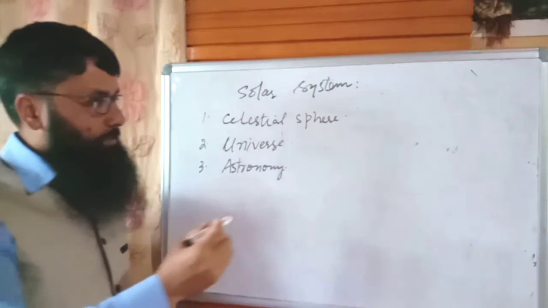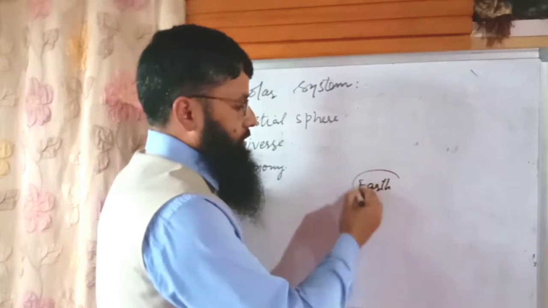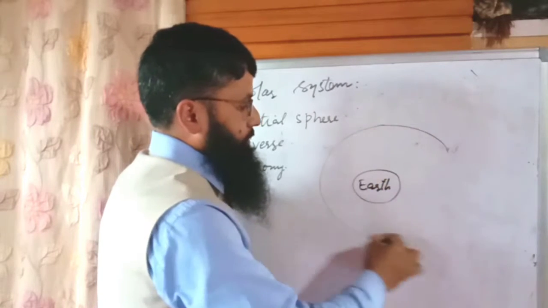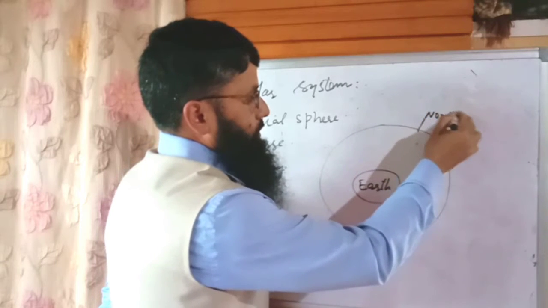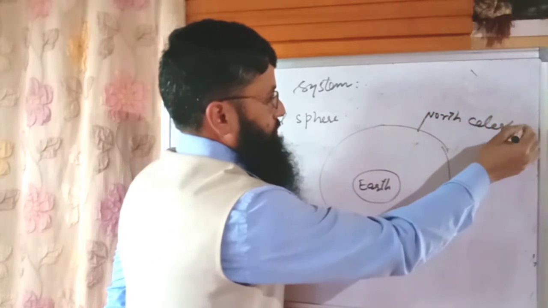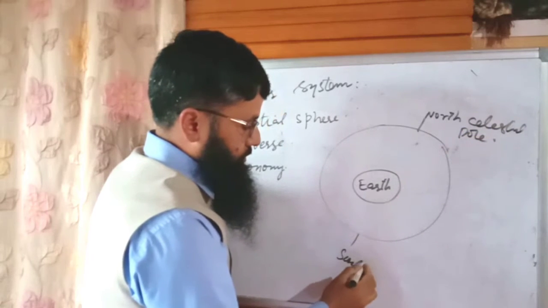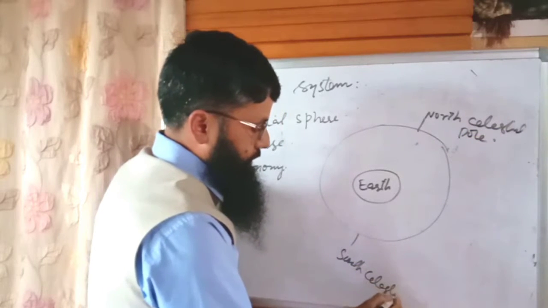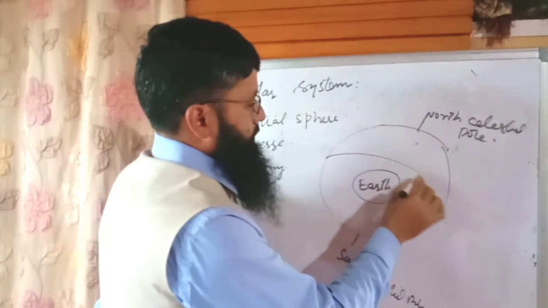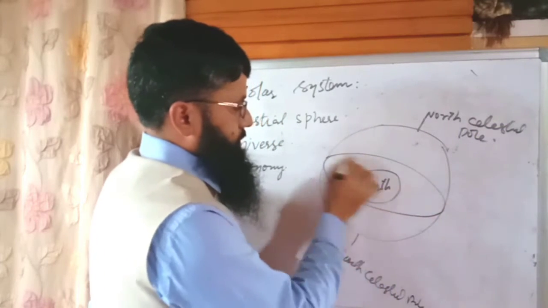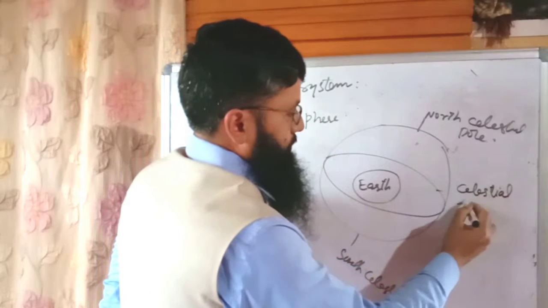The celestial sphere is like this. This is Earth, and it has the sphere. The sphere has the north celestial pole and south celestial pole, and there is the celestial equator here.